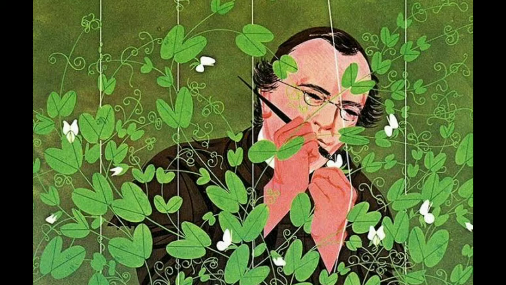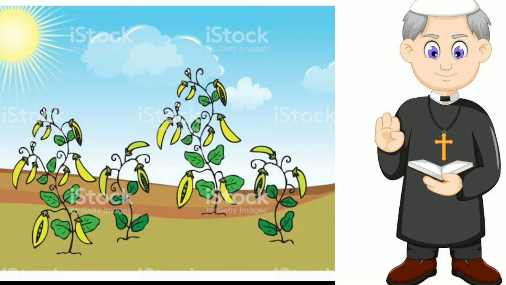And in all those experiments, for all the selected varieties, he at first selected pure lines, or he made pure line breedings, and later he finally came up with the conclusion of his experiments on plant hybridization, which was published in the Proceedings of the Brunn Natural Science Society in 1866.